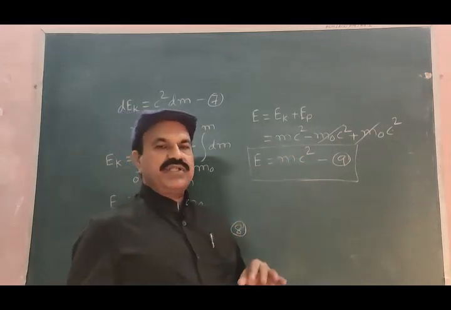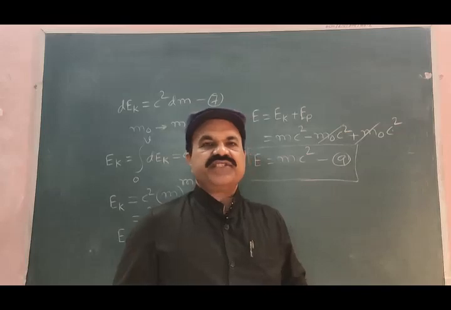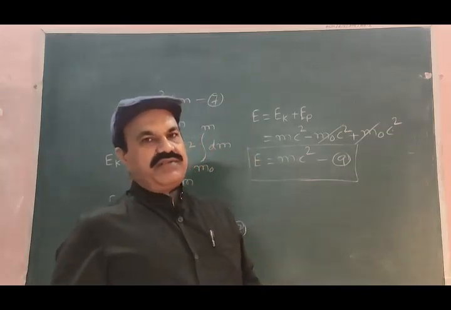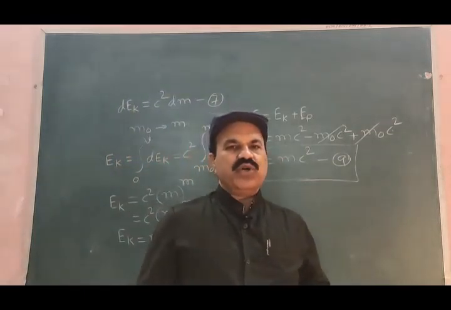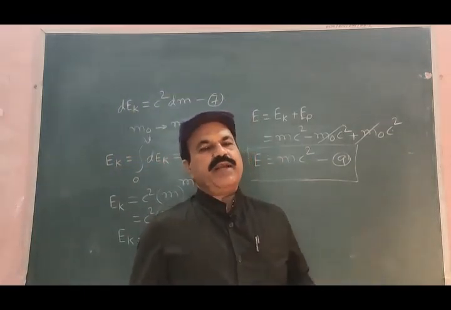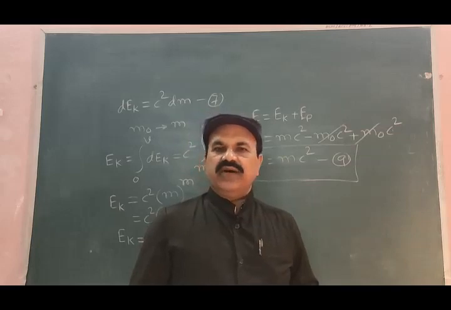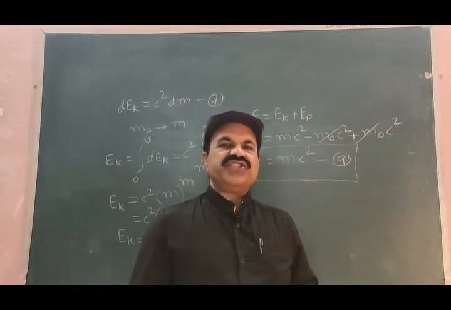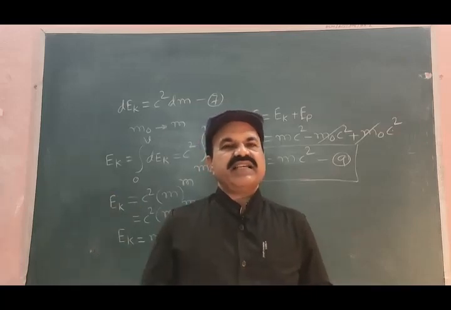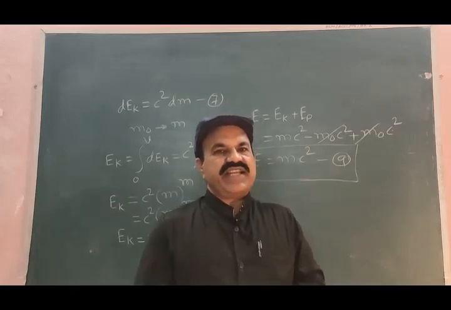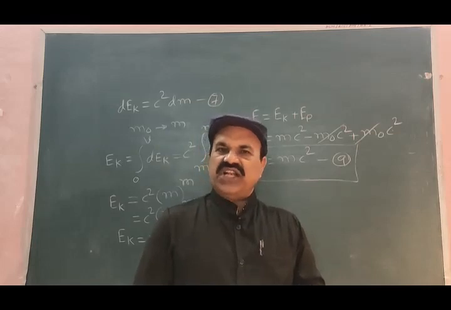So this is about Einstein's mass energy relation. The article is so simple. Hope you got every step of this article. I have explained each and every point needed to understand the mass energy equivalence or Einstein's famous mass energy relation.